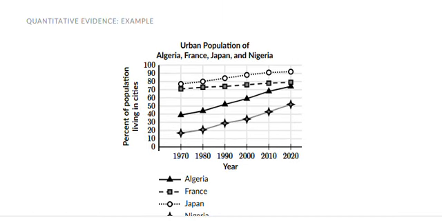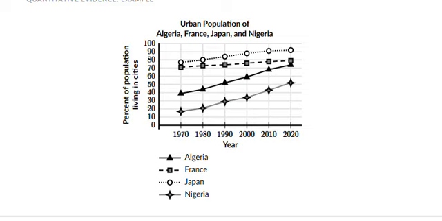So what could be the trick to solve these questions? Number one trick: the graph that you will get can probably scare you, it can freak you out, but you just need to look over it and see what it's about. Like here, when we read the descriptions, we can know that it's about the urban population of Algeria, France, Japan, and Nigeria.